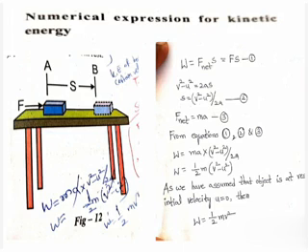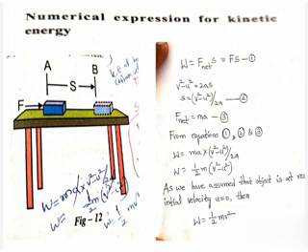Here we have assumed that the object is at rest first, so its initial velocity u is equal to 0. Substitute u equal to 0 in this, then what will come? W is equal to half m v square. So this is the equation for kinetic energy. We know that the kinetic energy of a body moving with certain velocity is equal to the work done on the object to acquire the velocity from rest.